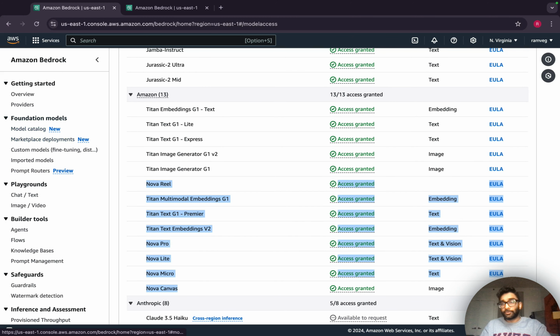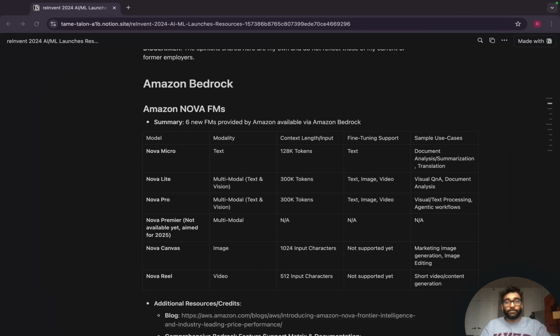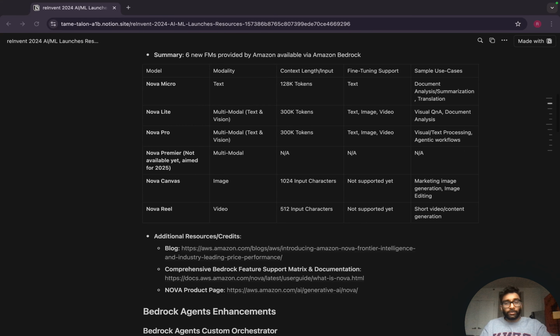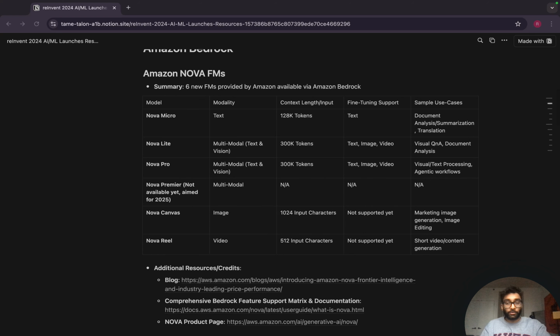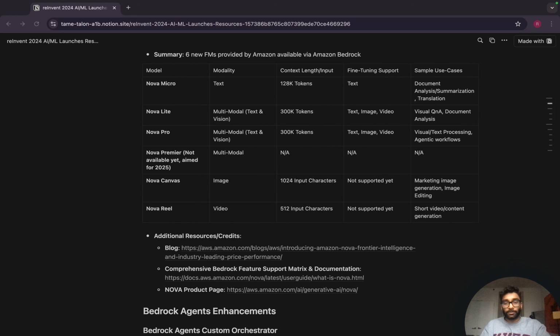And you can see the different API specs for how you can essentially interact with any of these different models. I've also linked just the intro blog to it, and then also importantly the feature support matrix. Keep in mind Bedrock is not just a pure API invoke type service. There's also different features, like I said, such as agents and knowledge bases that come in a managed format. So you can see which of these features are accessible for this Nova model family at the moment of this release.